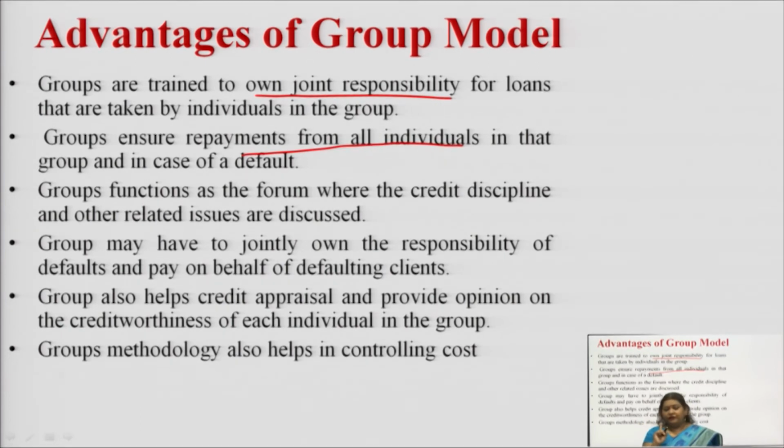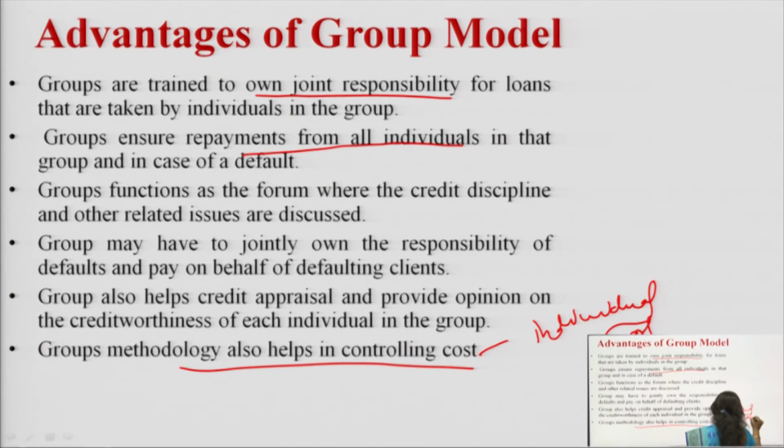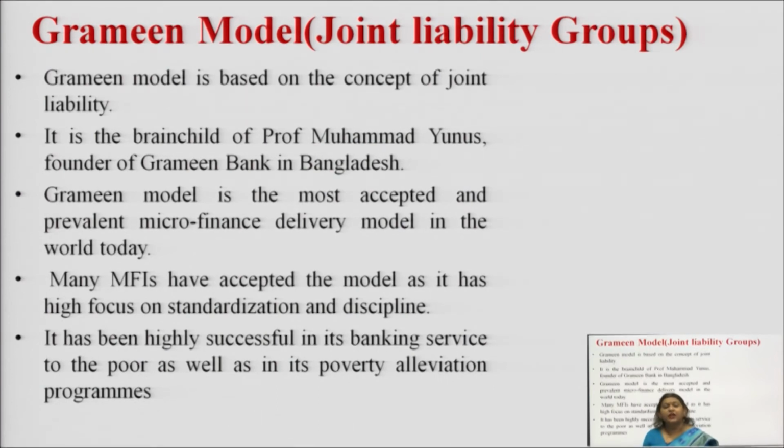Secondly, whenever there is a credit appraisal for a particular individual, they give their opinion. They give their opinion of each individual in the group and it is very easy to get the information. It also helps in controlling the cost, because when we are talking about a group, the individual cost of documentation and all is reduced. So, these are some of the advantages of the group model.